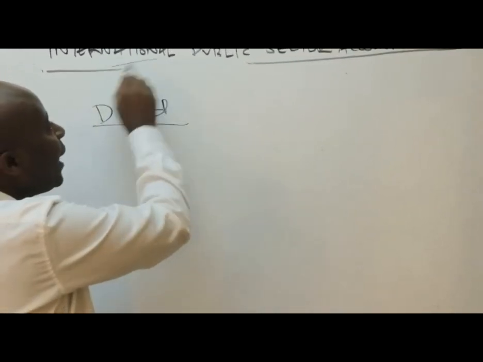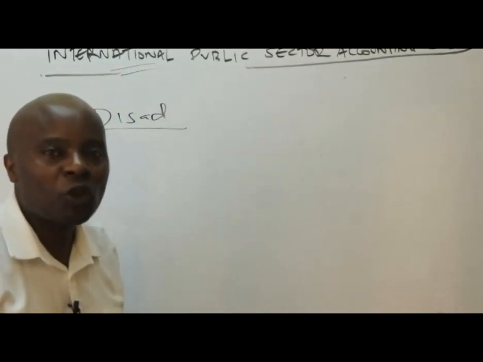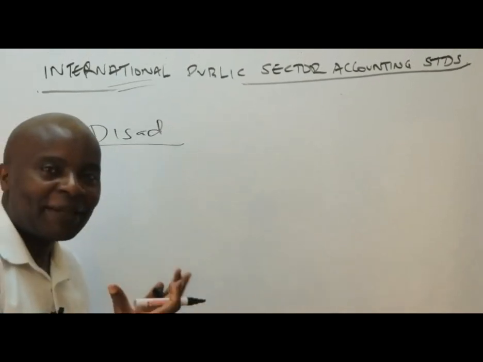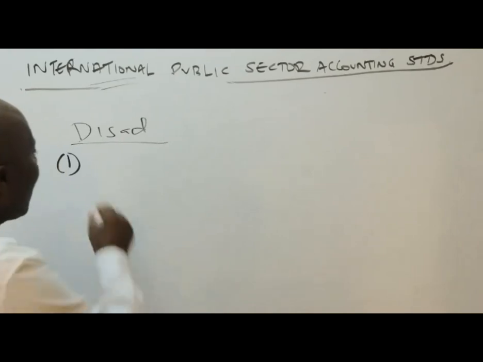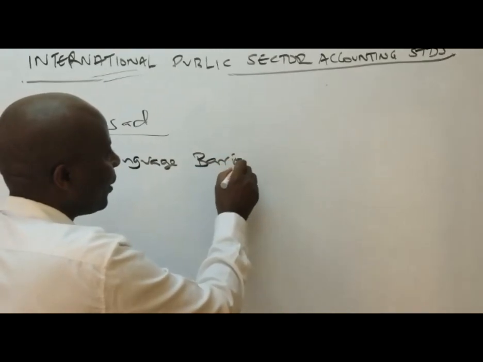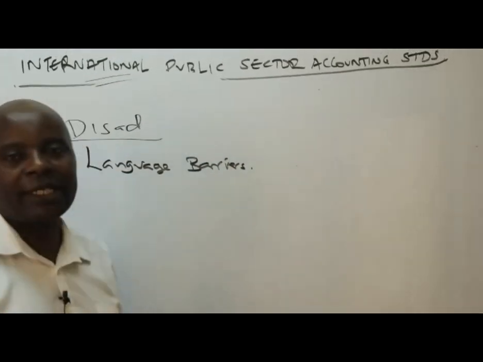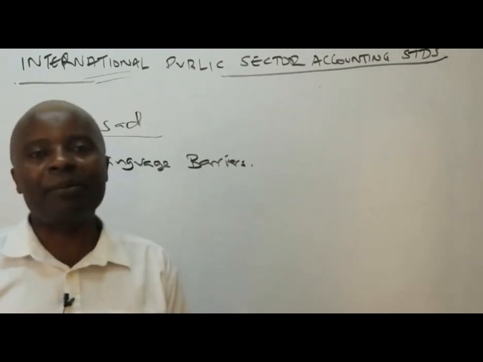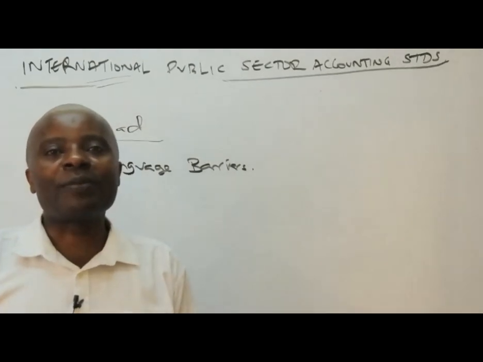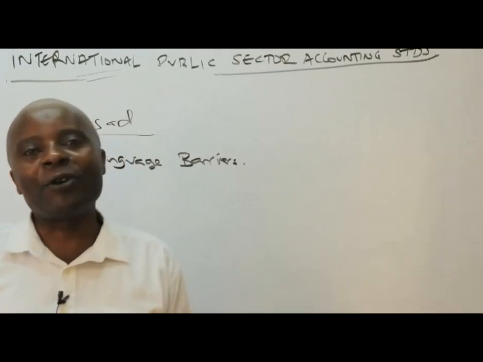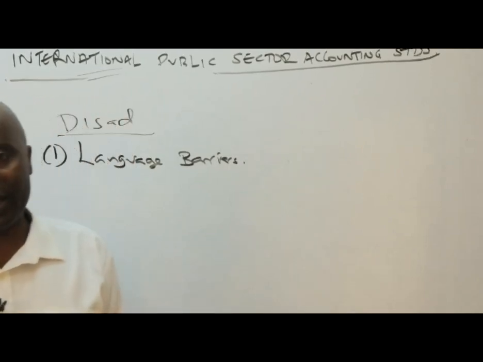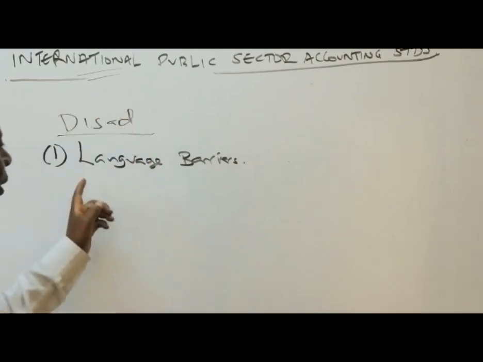Remember, they are international public sector accounting standards. The first challenge, of course, will be something to do with language barrier between nations. Look at, for example, a country like China. China, in this case, will tell their people and the public institutions to produce their financial statements in their language, which is Chinese. So as much as we talk about comparability, how do you compare? This is in English, another one is in Chinese, so that complicates everything. So we have the concept of language barrier.